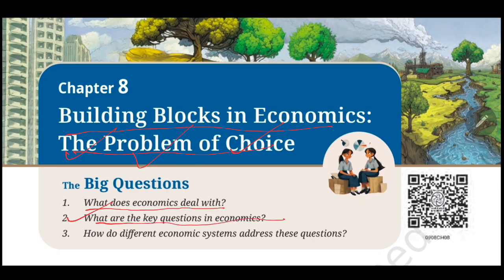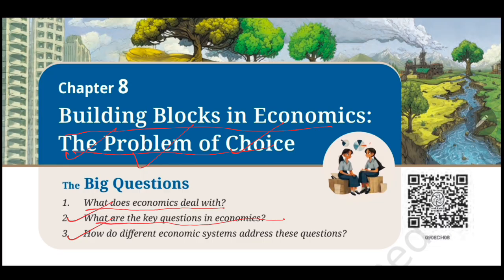We have already discussed them, but let me repeat for you. The key questions in economics are what to produce, how to produce, and for whom to produce. And the third question is, how do different economic systems address these questions? Different economic systems organize and answer these questions in different ways, and that is what we will explore as we move through this chapter.